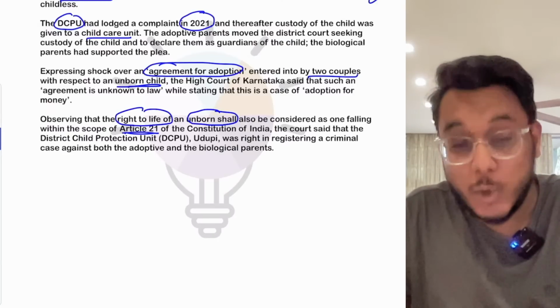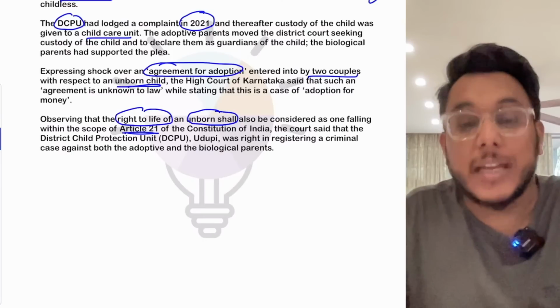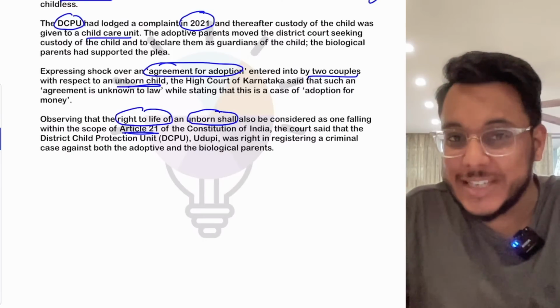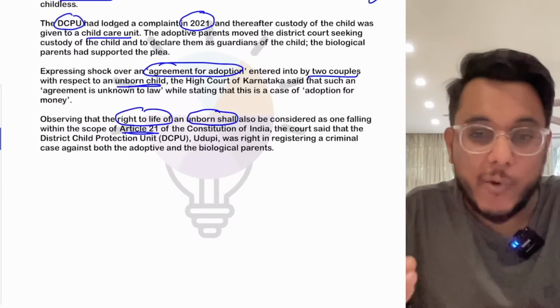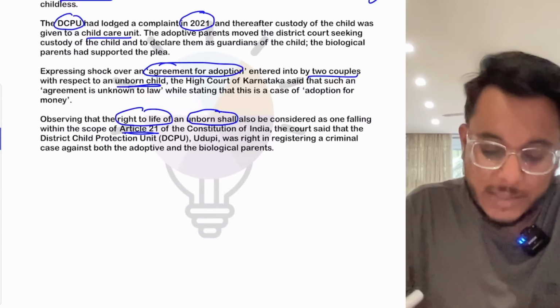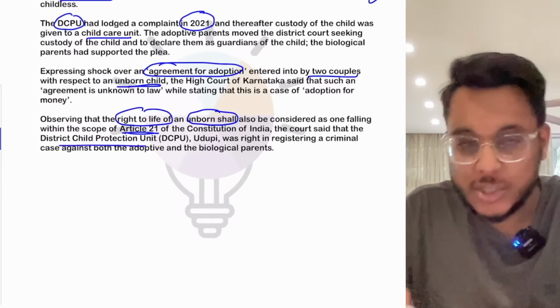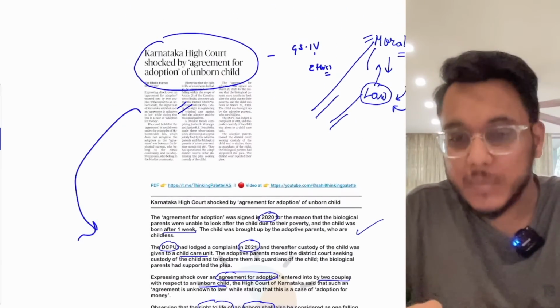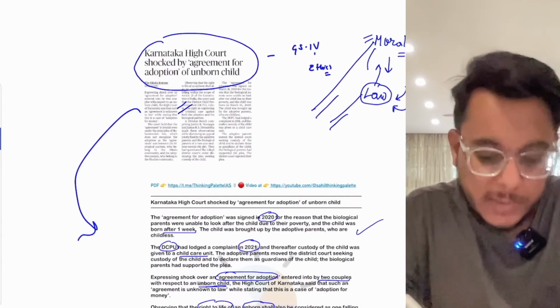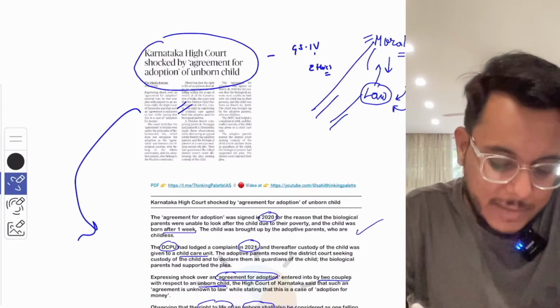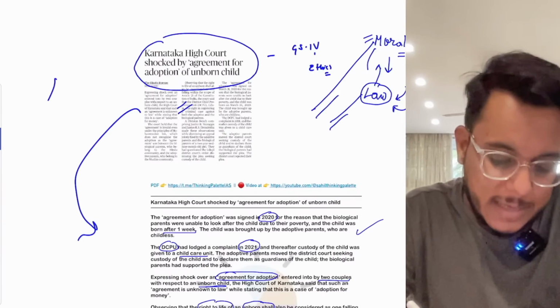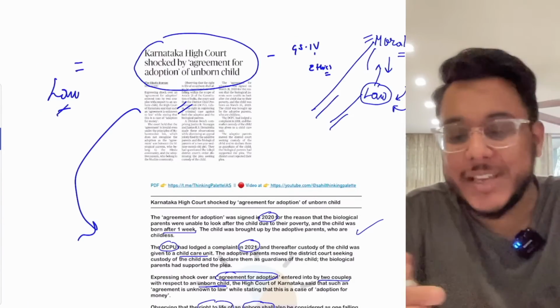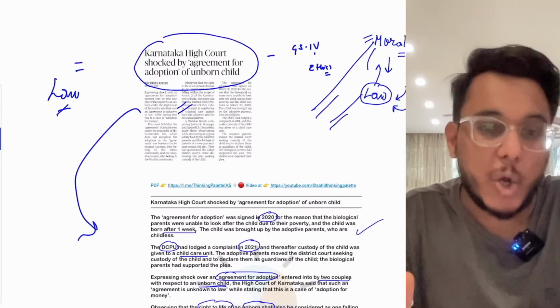Moreover, as part of that right to life and right to liberty of that unborn child, such decisions cannot be made before a child is born. So this has been provided, and it was said that the DCPU, the District Child Protection Unit, which filed the case, was correct. But now, guys, here it is being said that the adoption doesn't go in line with the law, and the judiciary is correct. The judiciary will interpret the law only.